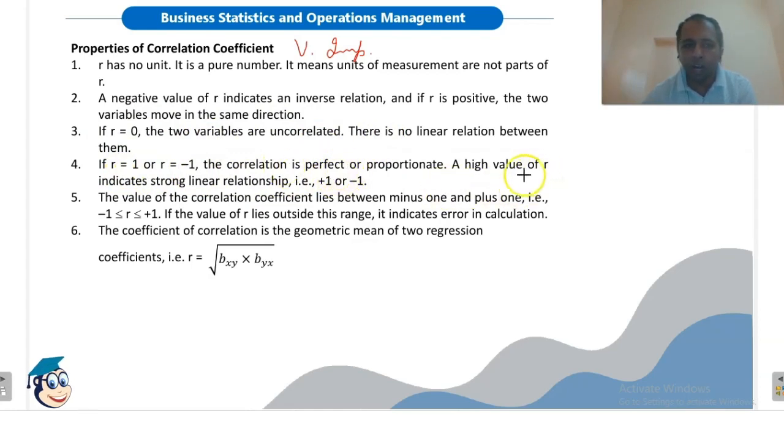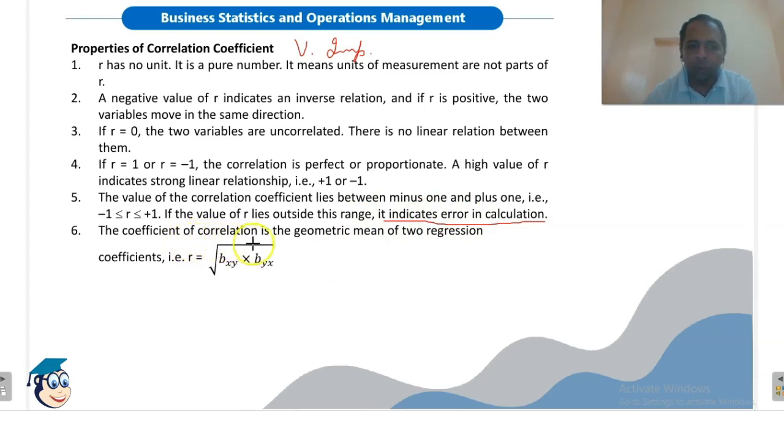If R equals 1 or minus 1, the correlation is perfect or proportionate. A high value of R indicates a strong linear relationship, that is plus 1 or minus 1. The value of the correlation coefficient lies between minus 1 and plus 1. I have already told you. If the value of R lies outside this range, it indicates an error in calculation. So the value must be in the range minus 1 to plus 1. This is an important property.